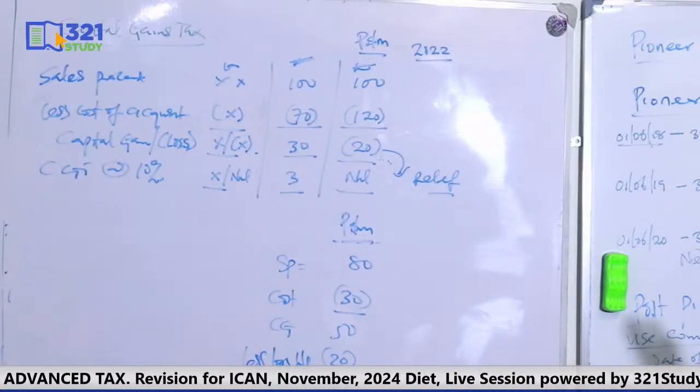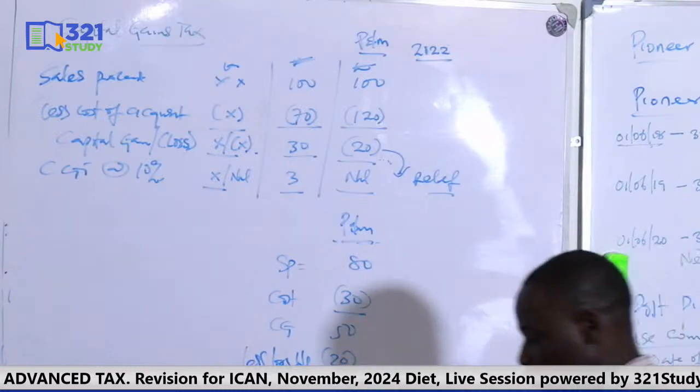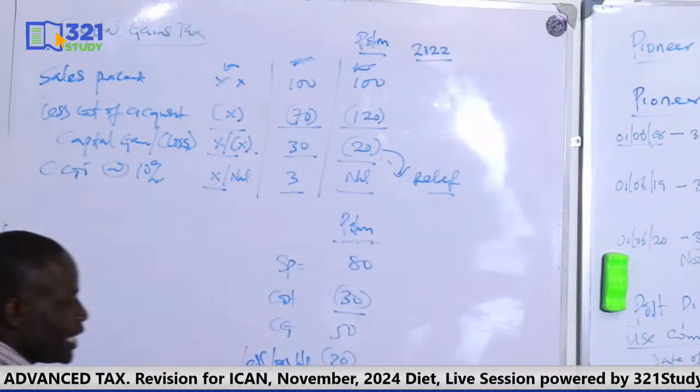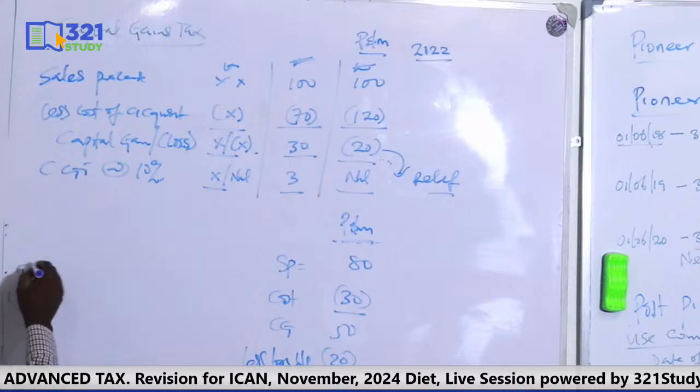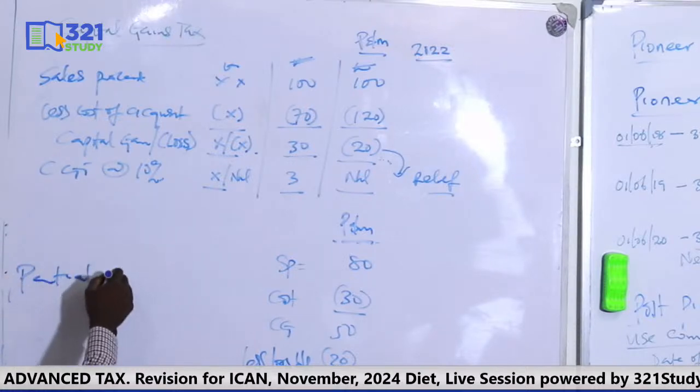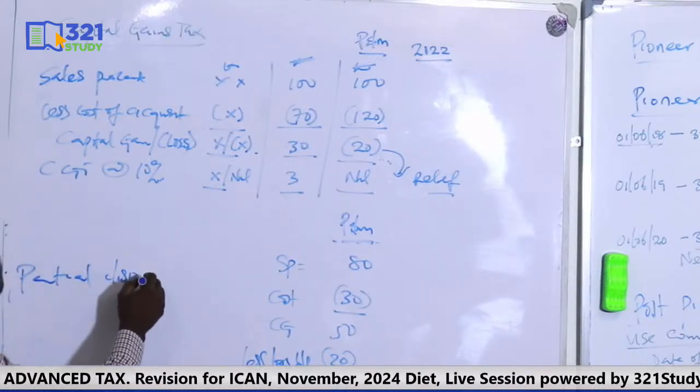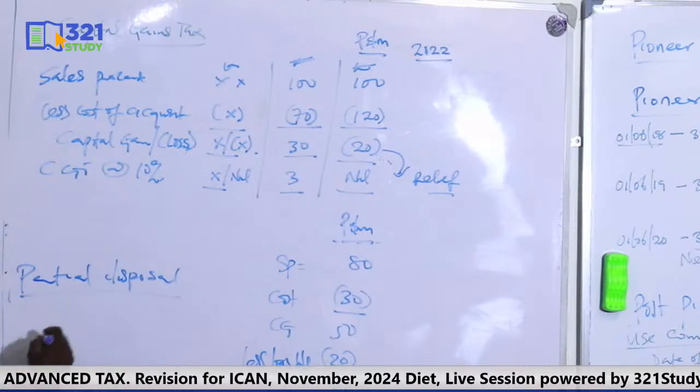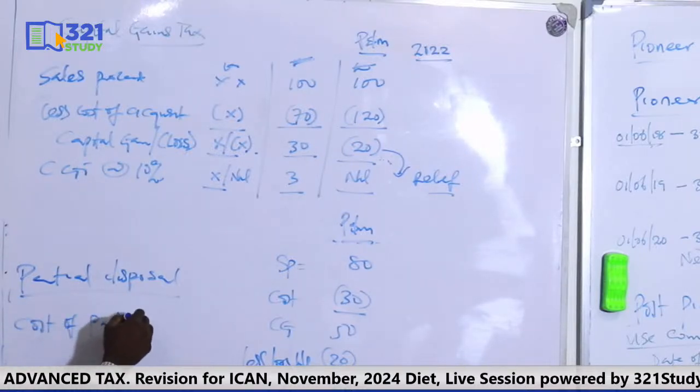That's how you do capital gain or loss. Okay. Now, you also know other issues with regard to CGT. You know issues regarding partial disposal, when you dispose part of an asset. So for partial disposal, you need to get the cost of the part disposed. That's the main thing there, using the formula A over A plus B times C. Okay?